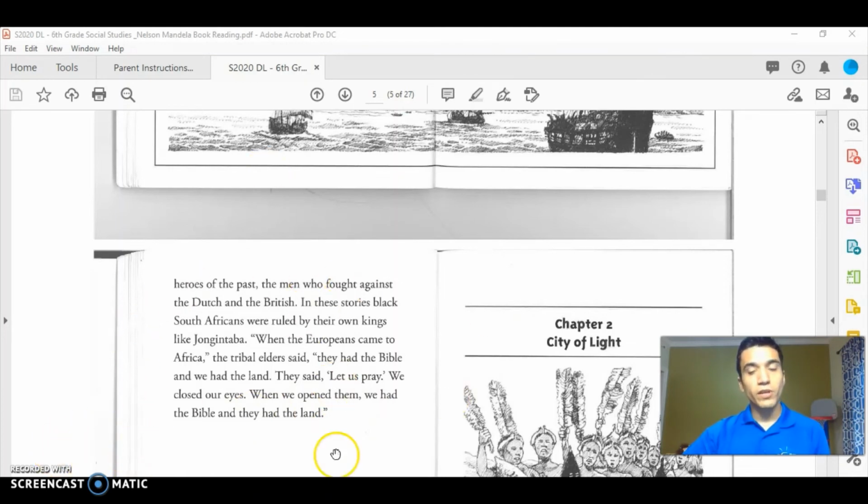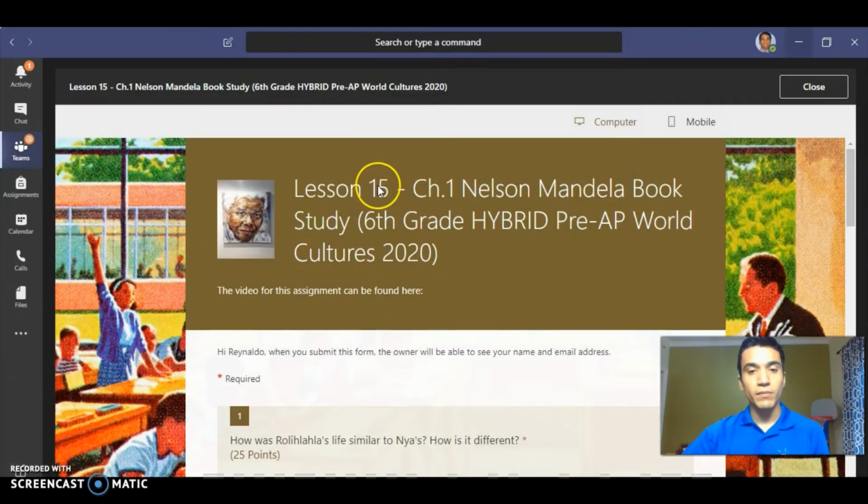So now that you're done reading chapter 1, what you're going to be doing is going to the questions in your assignment for the day. That's going to look like this. You should see lesson 15, chapter 1, Nelson Mandela book study, 6th grade hybrid pre-AP World Cultures 2020, and a picture of Nelson Mandela on the left.